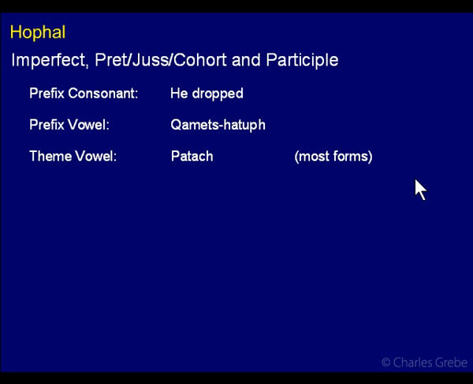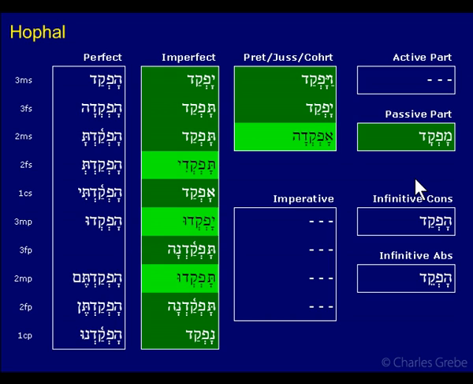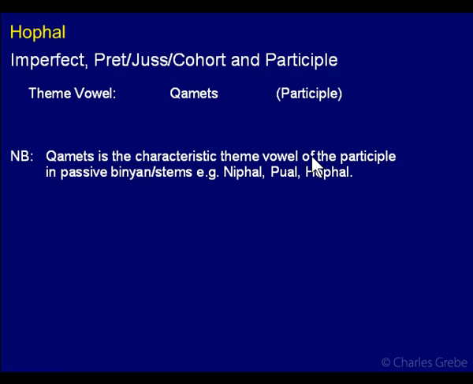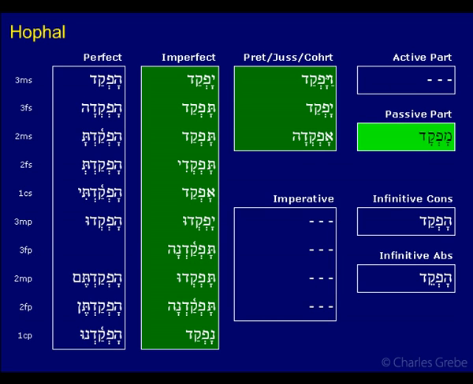So we've said all that as well. Here I'm just marking the forms that have the vocalic ending. So I, U, and A. And they, of course, reduce the theme vowel. And the theme vowel is shva if it's vocalic. Okay, vocalic forms reduced to shva. And here I'm going to say the qamets marks the participle, just like in the Nifal, the Pual, and the Hofal. That's this over here, right?